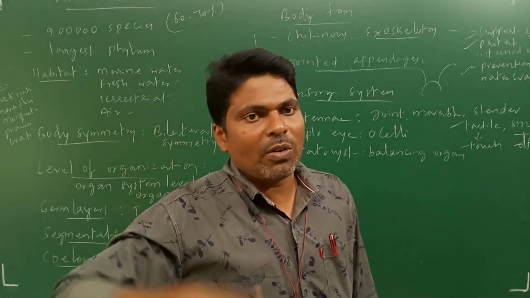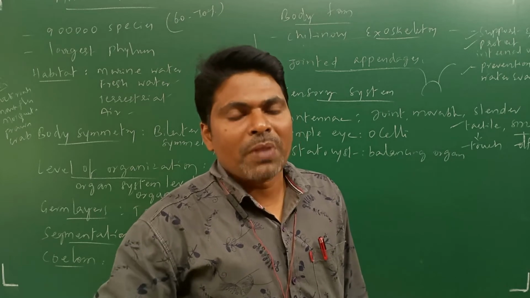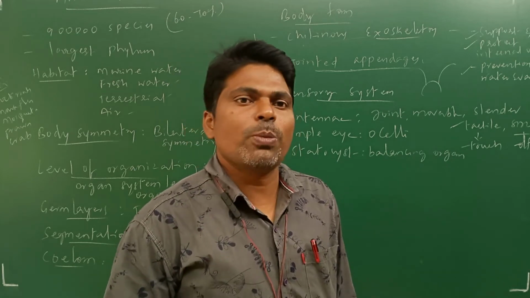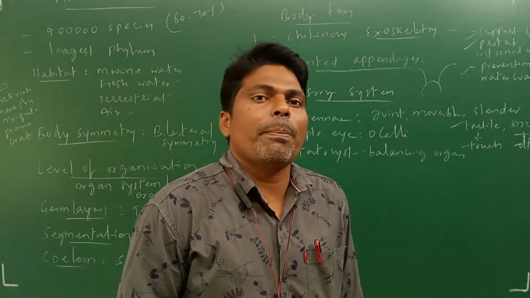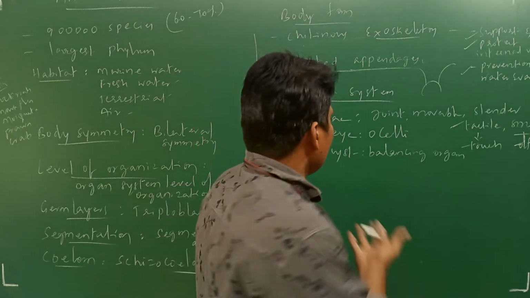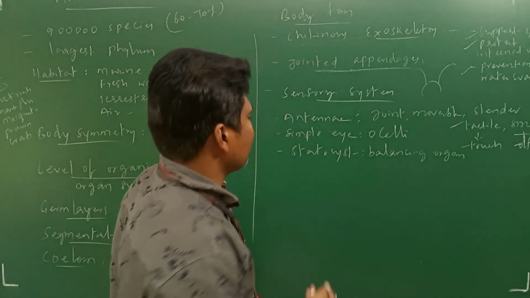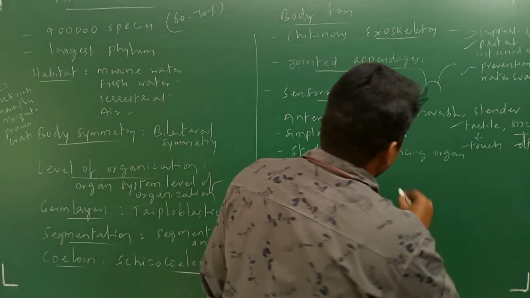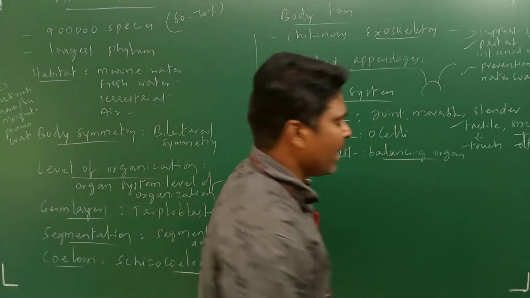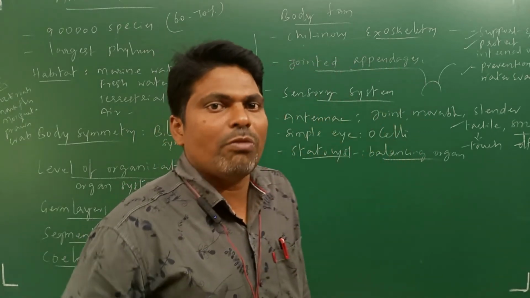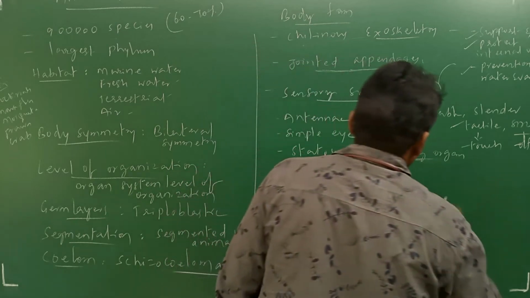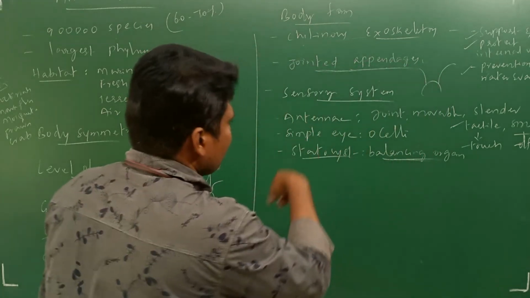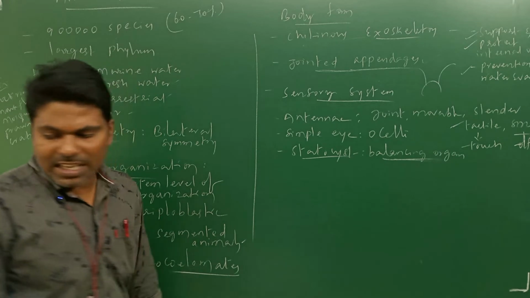Suppose you take our inner ear, which has the vestibular apparatus. This vestibular apparatus is responsible for balancing. Like that, in these animals the statocyst is the balancing organ, which is involved in maintaining the balance of the body. So this is about the sensory structures.